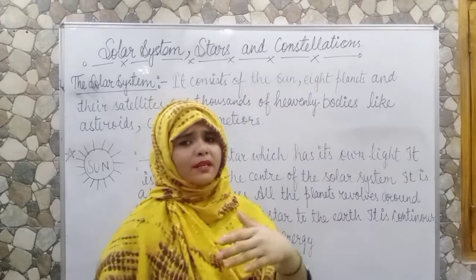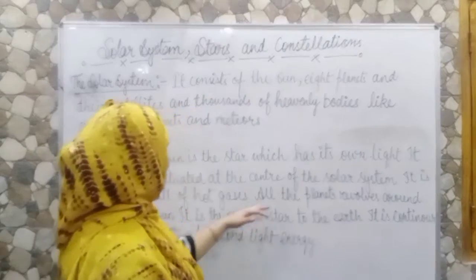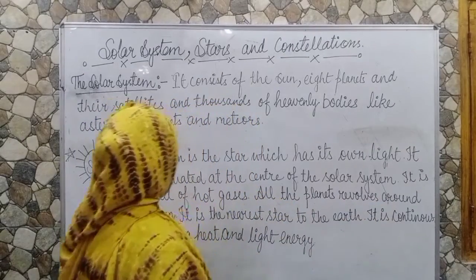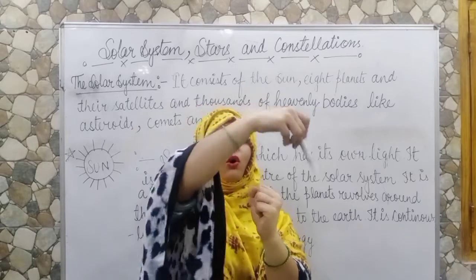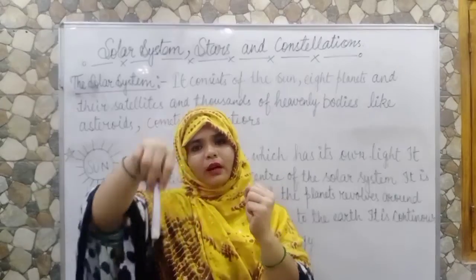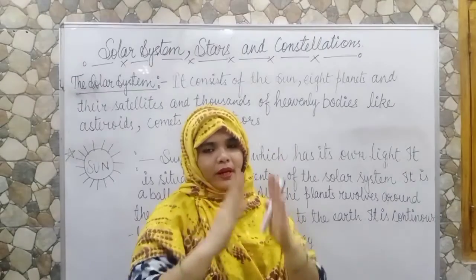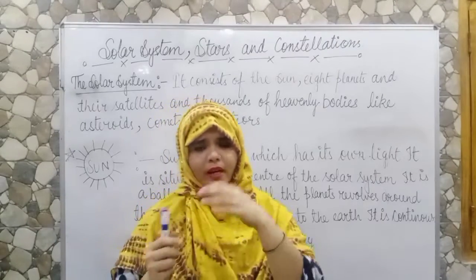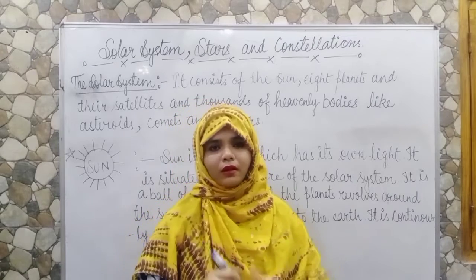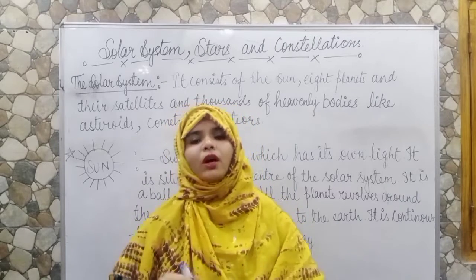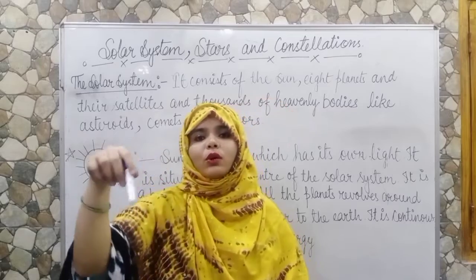So basically what I am saying is that all the planets revolve around the sun. Suppose this is our sun and all the planets are placed consecutively and they revolve around the sun in an orbit. They have their particular orbit, that is their particular circular path.